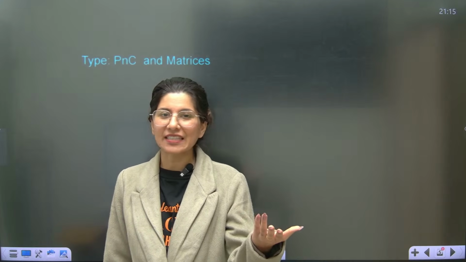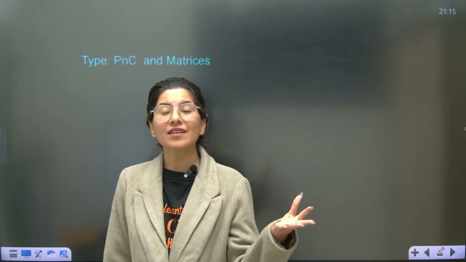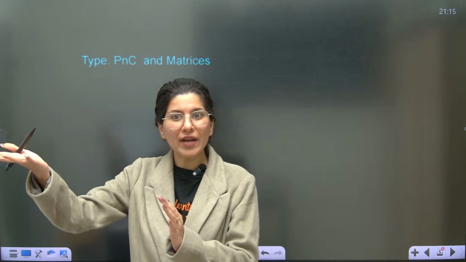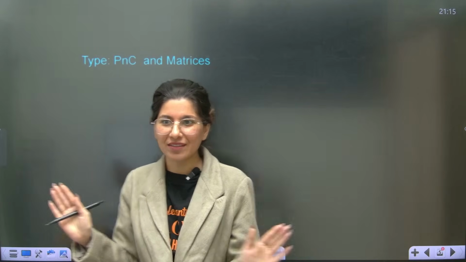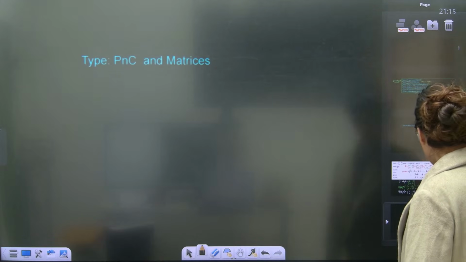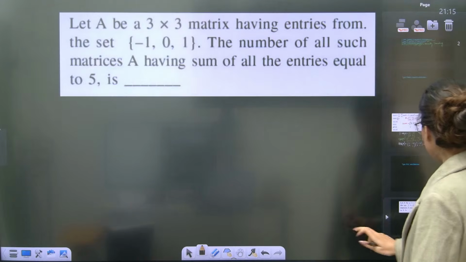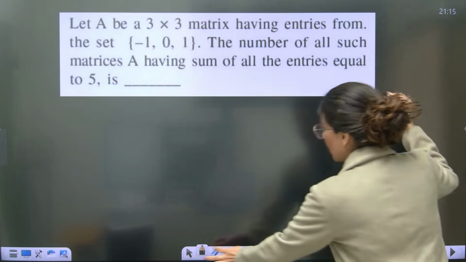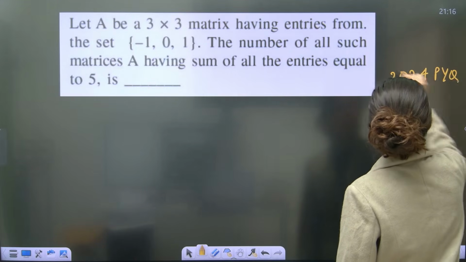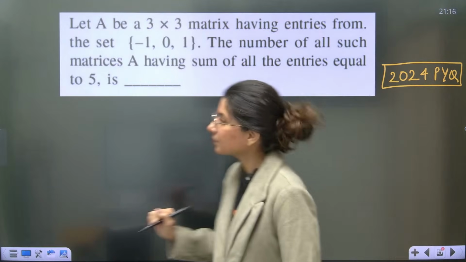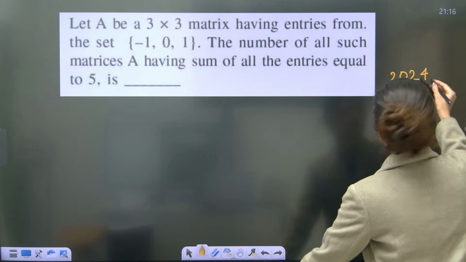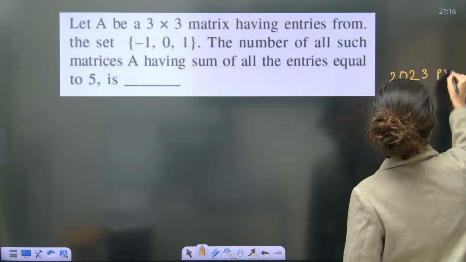It may be possible that in JEE 2025, you might get a question which will have A raised to power 25 or any matrix raised to power 2025, because this is a new year. Okay. All right. Now permutation and combination and matrices. This is obviously my favorite also. This is again a JEE PYQ, 2024 or 2023. Sorry, I just forgot. This is JEE 2023 maybe. Anyway, JEE PYQ.